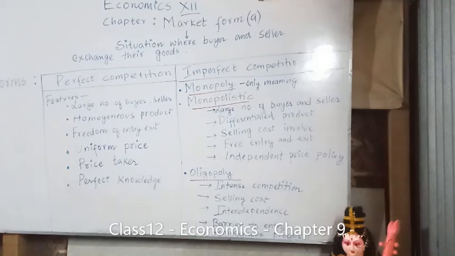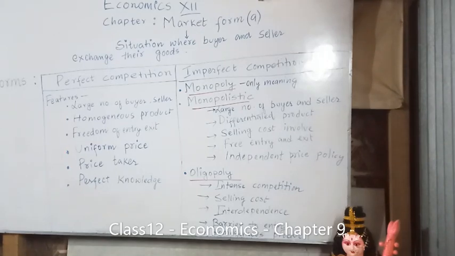If you look at the board, you'll find that I made a box where in one part I wrote perfect competition, and in another part I wrote imperfect competition. These are the two forms. Under perfect competition you don't have any subdivisions, so we just need to understand what perfect competition is. But under imperfect competition you have different types of markets. First let us deal with what is perfect competition.